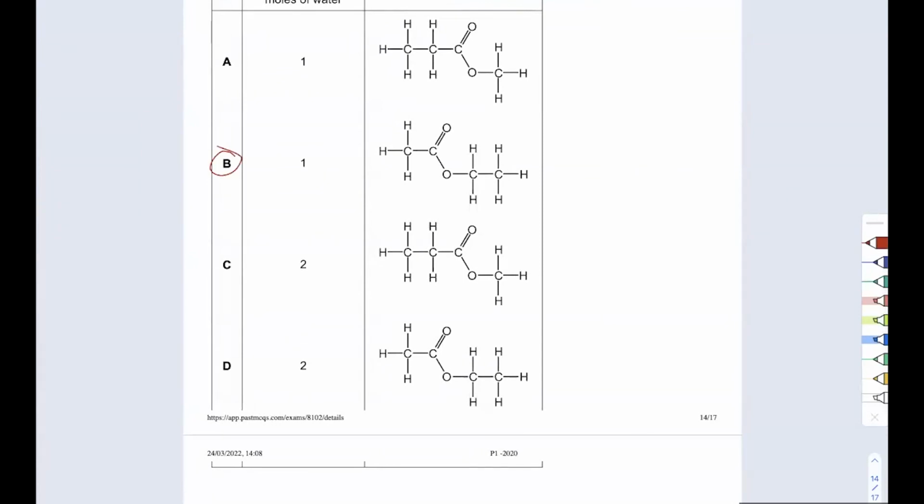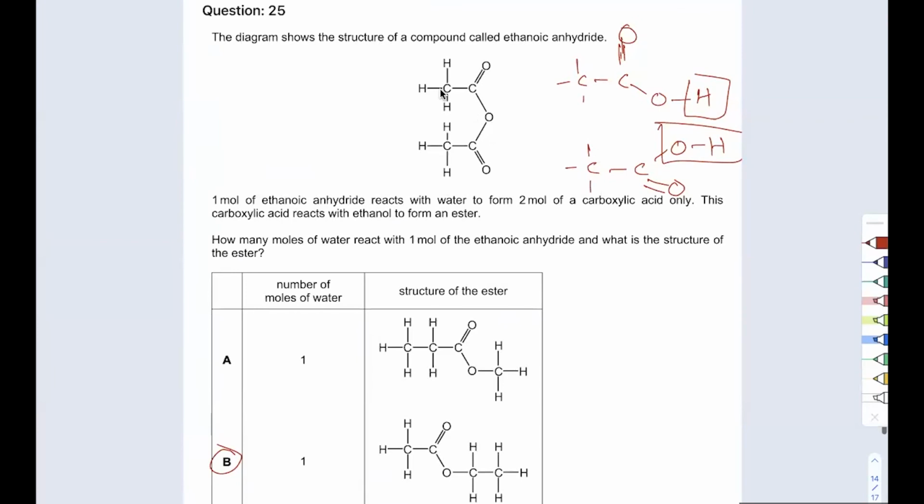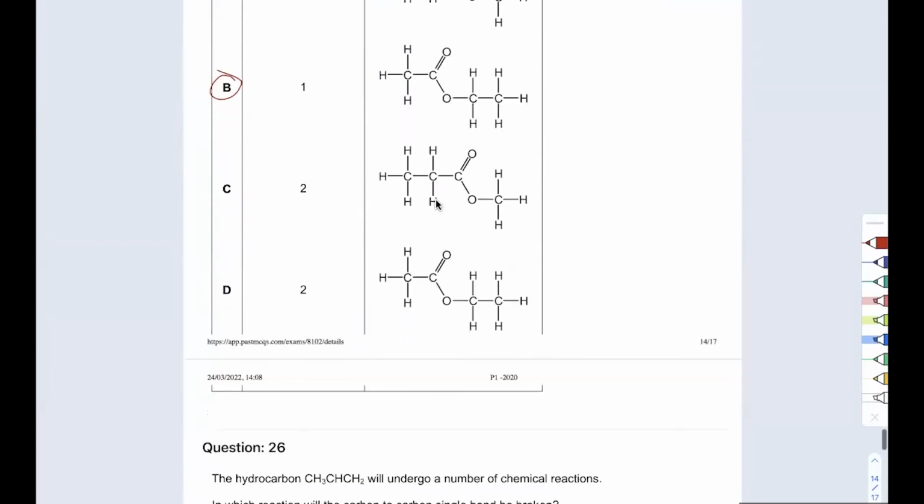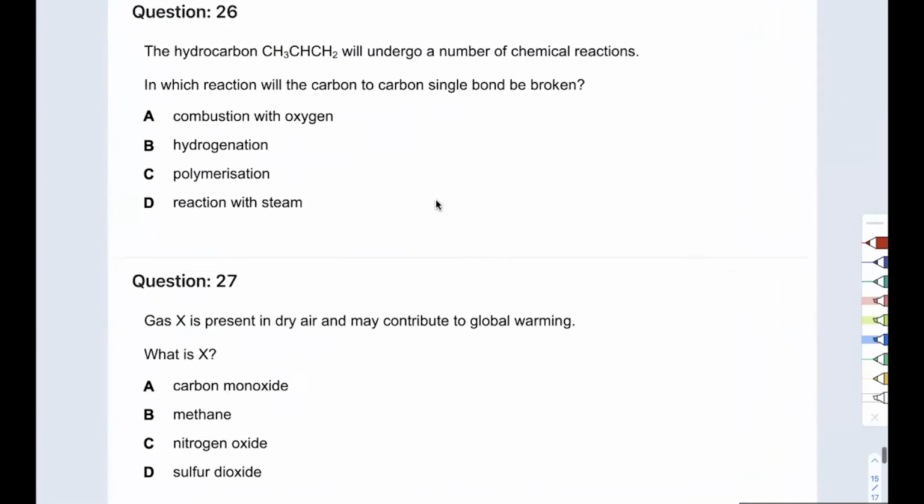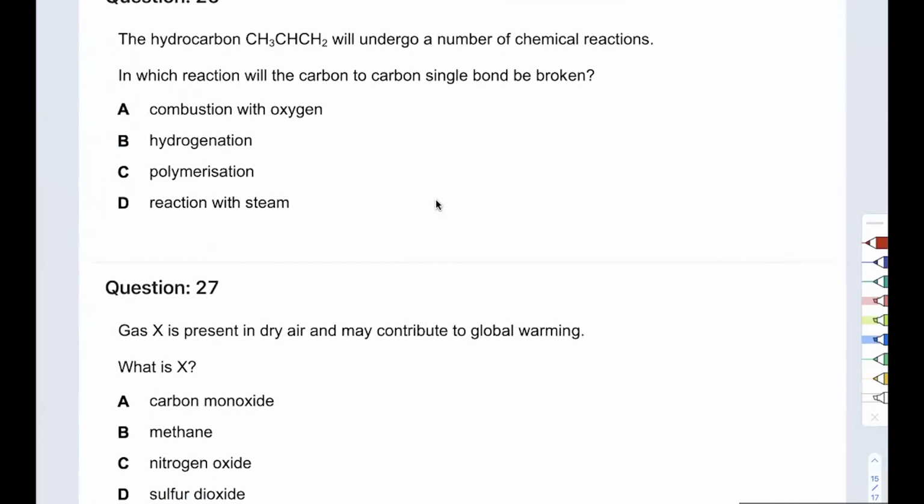I need 1 mole of water and I need to react it with these 2 things. And it will produce ethyl ethanoate because the alcohol is eth and the carboxylic acid is also eth. All right, hydrocarbon, this thing will undergo a number of chemical reactions. Wait a minute. The moment I see this, I'm compelled to draw it. And as you can see, this will have a double bond, which tells me this is an alkene. This will burn. This will do addition reaction, just like all other alkenes.